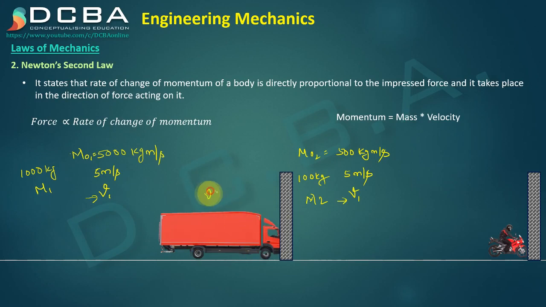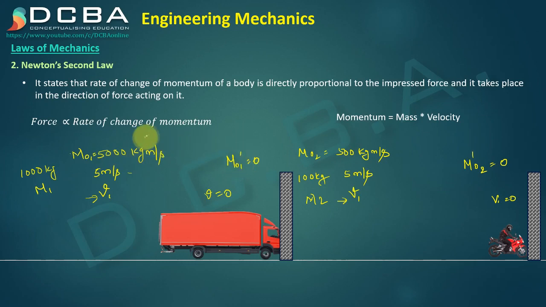So now the velocity has become 0 here, and here also velocity has become 0. Here the momentum will be, let's say, mo2 dash is equal to 0, and mo1 dash is also equal to 0. So how much is the change in momentum here? Is it not 5000 minus 0?